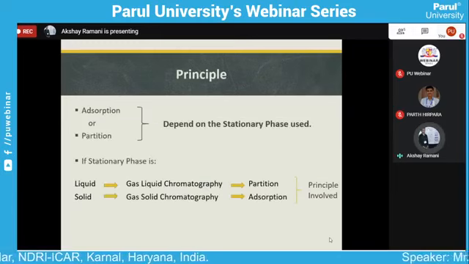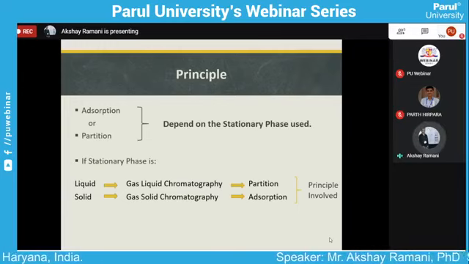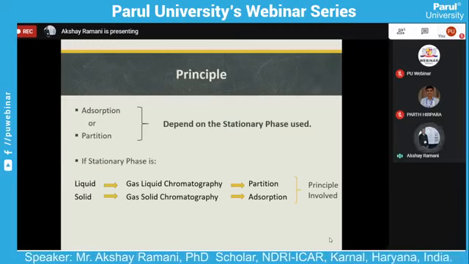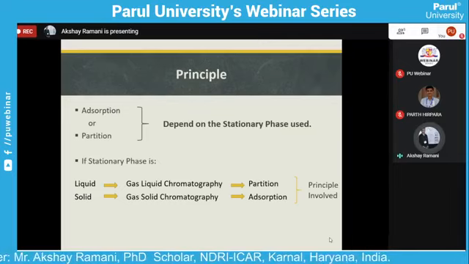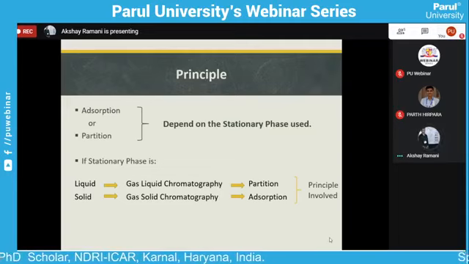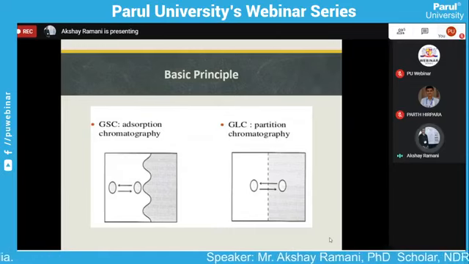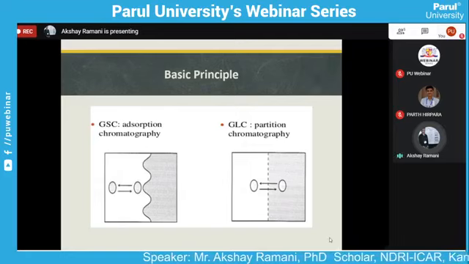Now, what is the basic principle of gas chromatography? Mainly, gas chromatography is adsorption and partition-based chromatography. If the stationary phase is liquid, gas liquid chromatography is based on partition chromatography. On the other hand, if the stationary phase is a solid material, it is called gas solid chromatography, which is based on adsorption chromatography. Now here we show the difference between gas solid chromatography and gas liquid chromatography, adsorption chromatography and partition chromatography. So what is adsorption chromatography and how does it work?